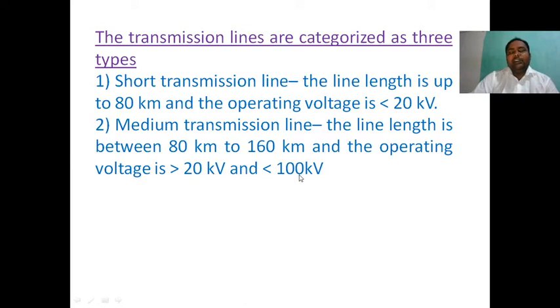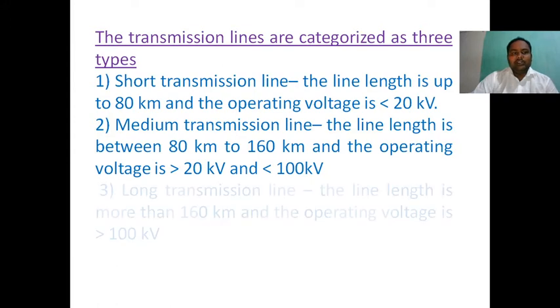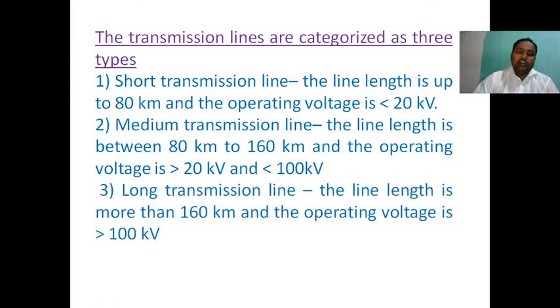So short transmission line is less than 80 kilometers, medium transmission line is 80 to 160 kilometers, with operating voltage between 20 kV and 100 kV. The third one is the long transmission line, where the line length is more than 160 kilometers and the operating voltage is greater than 100 kV.